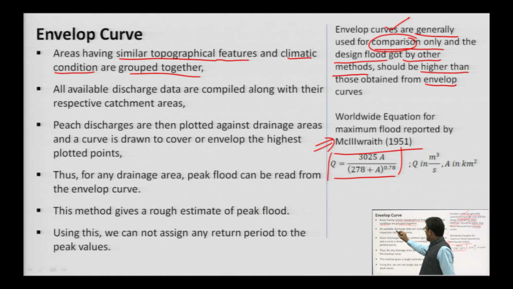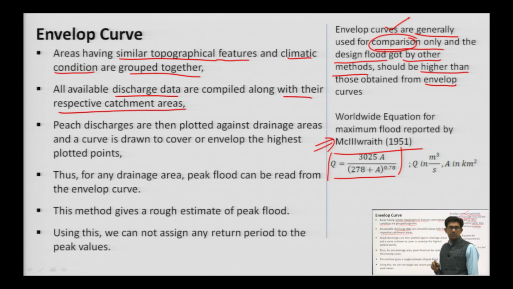All available discharge data are compiled along with their respective catchment areas, which is step number 2.